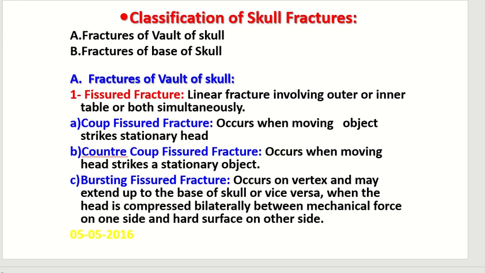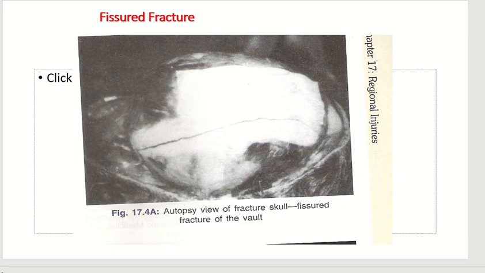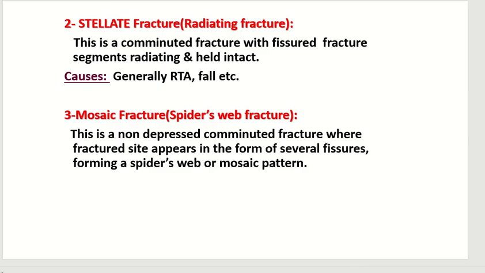This is the picture of fissured fracture. This is also a fissured fracture picture. Then may be stellate fracture, radiating fracture may also be said. This is a comminuted fracture with fissured fracture segments radiating and held intact. Its causes are generally road traffic accident and fall.